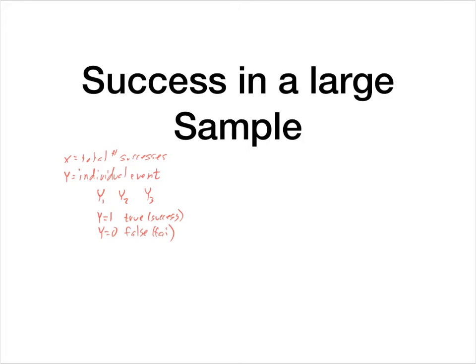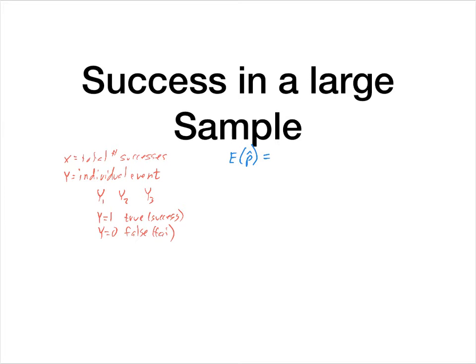All right, so the first thing I want us to do is look at the expected value of p hat. Remember that means we have individual events happening: event 1, event 2, event 3.